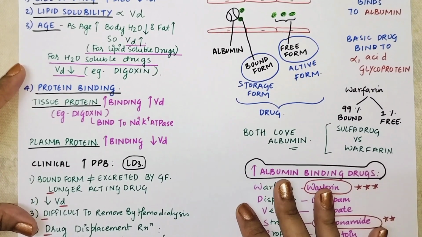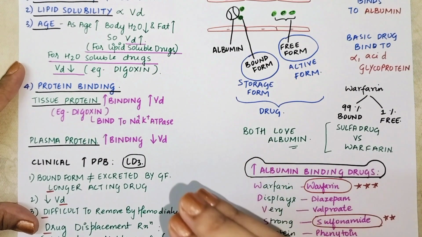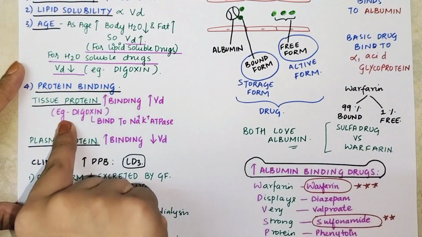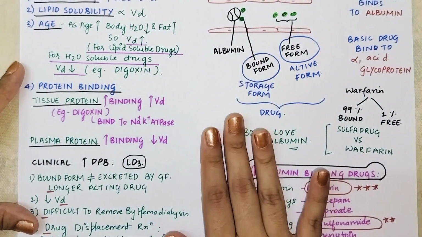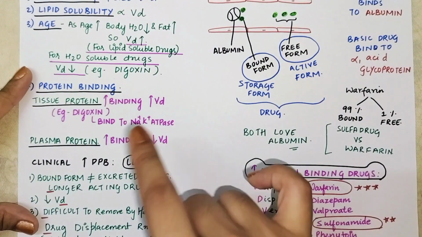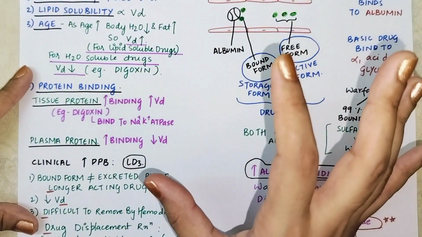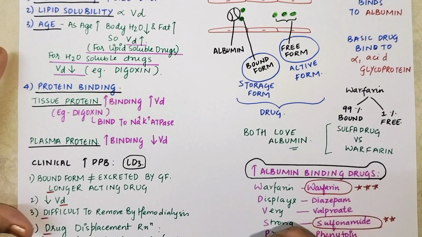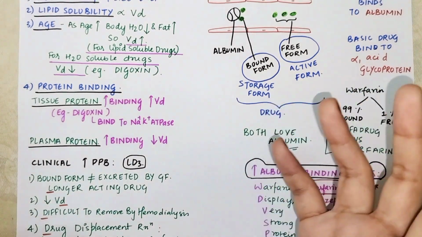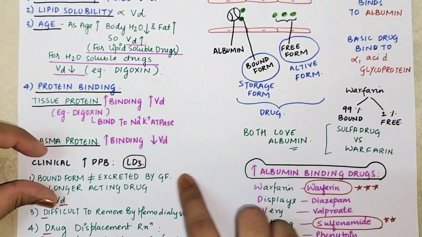Now, protein binding. See, this becomes very important. When we talk about protein binding, if there is a drug which is binding more to the tissue protein, that means it has more affinity for the tissue protein. So what is going to happen? It will bind more and it will have more volume of distribution. Example is your digoxin, because it binds to sodium potassium ATPase, which is present on the cells of tissues. Now, plasma protein. A drug which is getting bound to more and more plasma proteins, if it has affinity for plasma proteins, it will remain in plasma. It will not go to tissues. So it will have less volume of distribution.